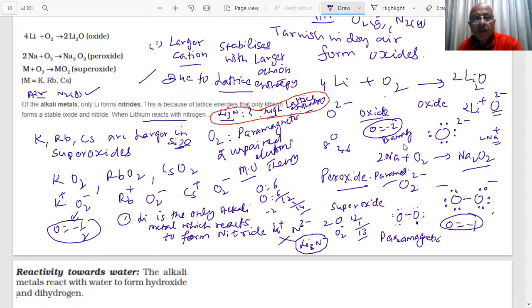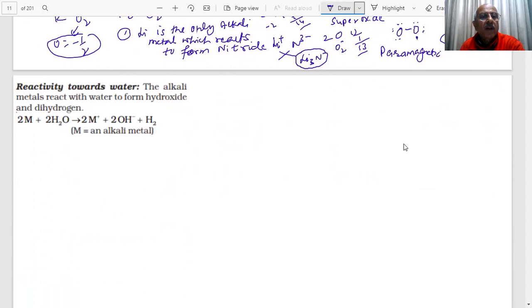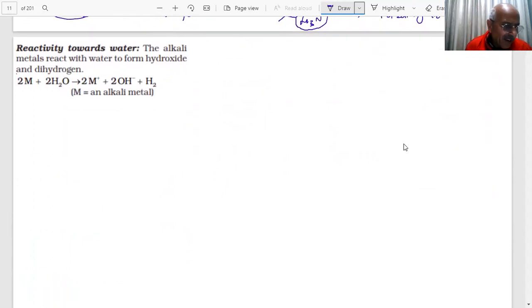Next. These alkali metals will readily react with water, students. Because of the high reactivity towards water, these are highly reactive. You have seen these alkali metals are highly reactive. They readily react with air.